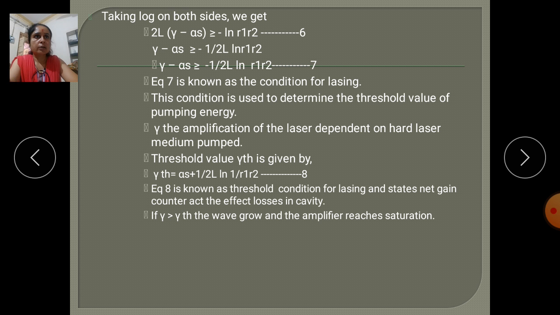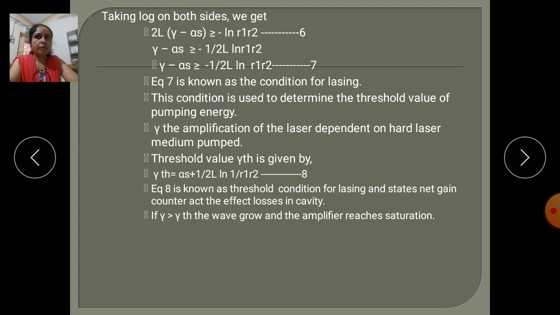If gamma is greater than or equal to gamma threshold, the waves grow until the amplifier reaches saturation, which lowers the value of gamma, and eventually an equilibrium value is reached. That equilibrium value is known as the threshold value.